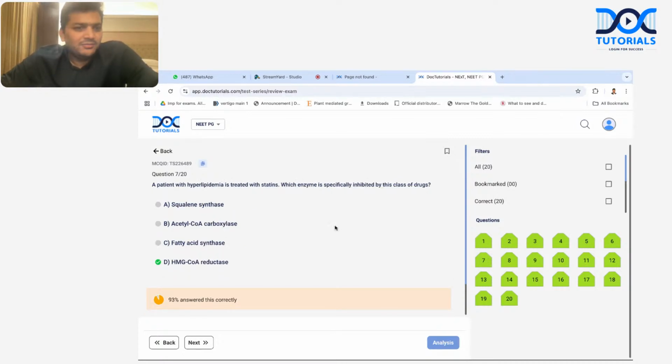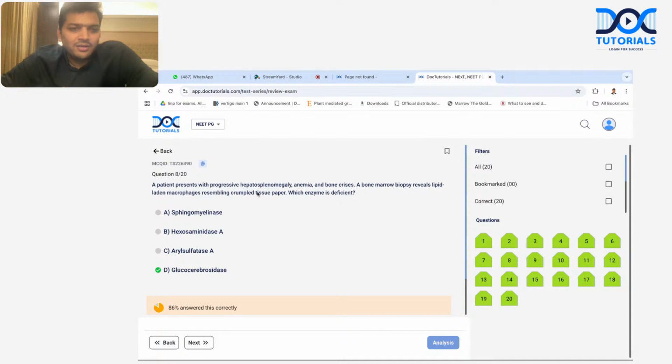Then statin, it was an easy question. What they're asking is the mechanism of statin, HMG-CoA reductase inhibitor. Here the hint was crumbled tissue paper appearance. The crumbled tissue paper appearance is because of Gaucher, and Gaucher is due to deficiency of beta glucocerebrosidase. Done. Then the debranching enzyme is not there. So we have the mnemonic A, B, C, D. D, debranching, is due to Cori. Yes, so the answer is Cori. And one more hint was there, hypoglycemia.